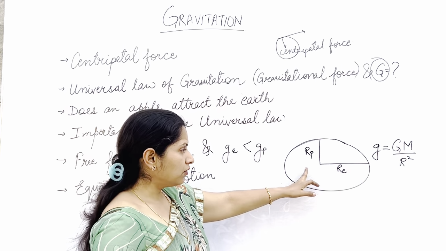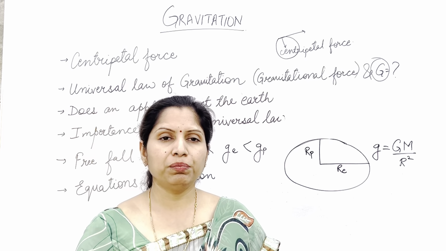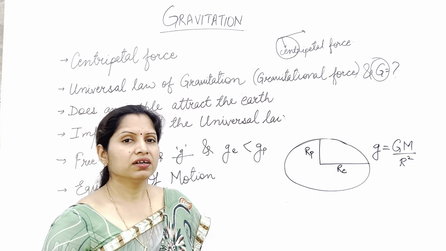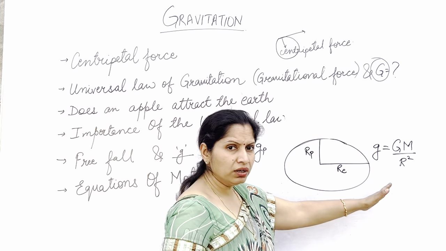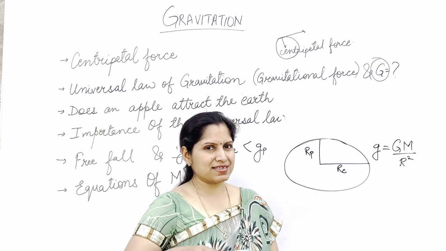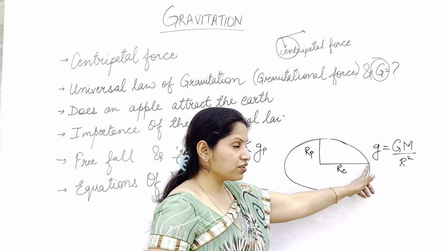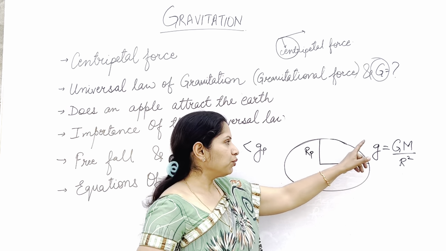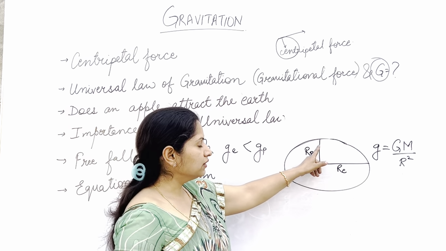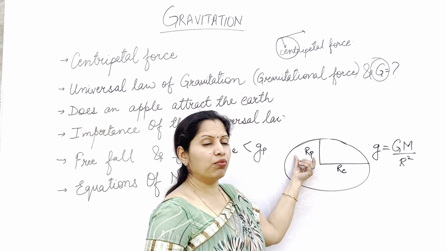So wherever the radius of the earth will be more, the value of small g will be less. Sorry if I make a mistake. Wherever the radius of the earth is less, at that place the value of g will be more.